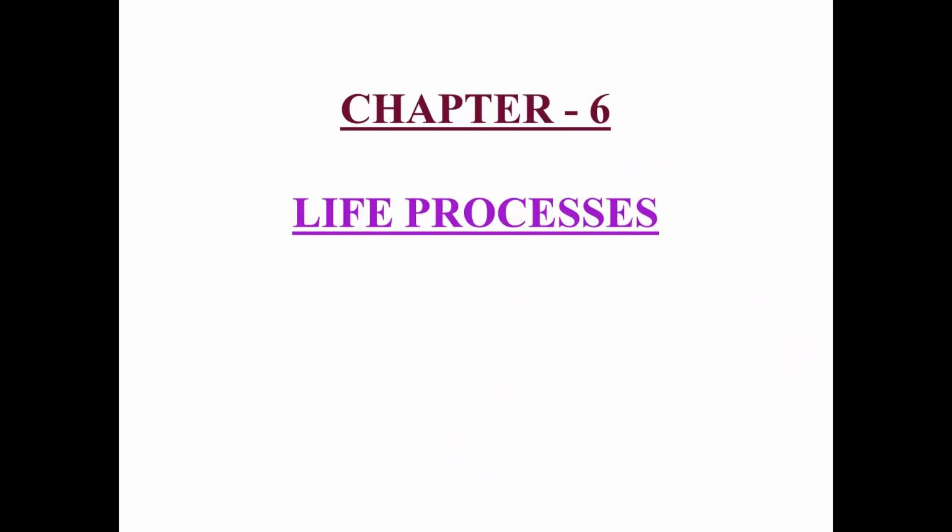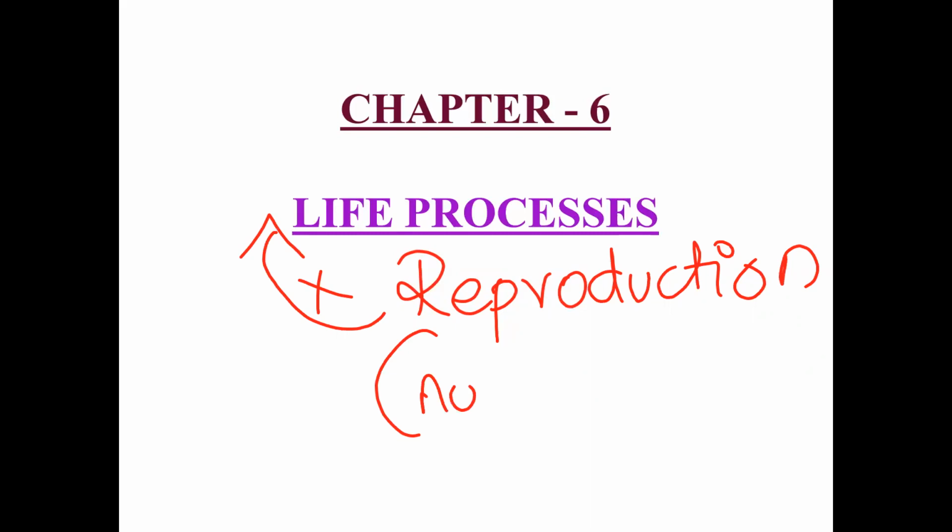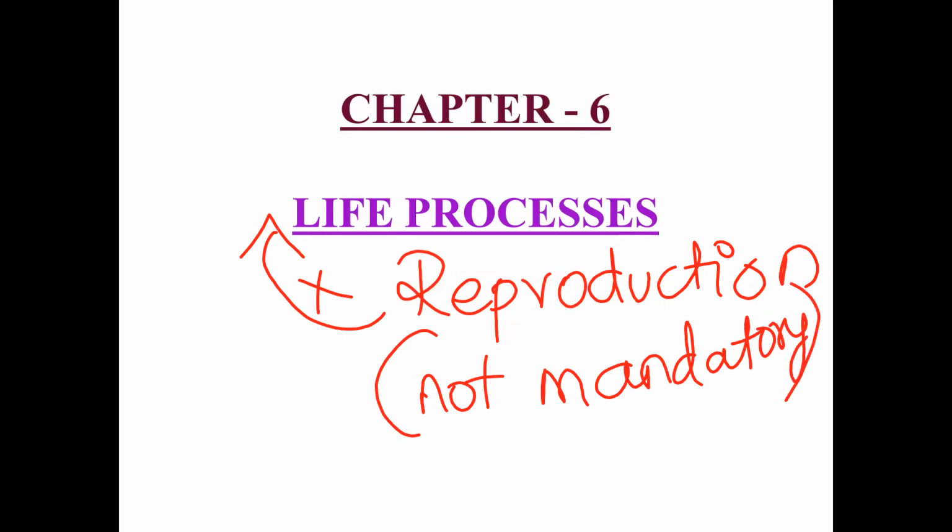In the living organism, we can also observe one process which is called reproduction. But it is not considered under life process, because it is a necessary product, but not a mandatory or compulsory process. Did you observe any organism which will die without reproduction?